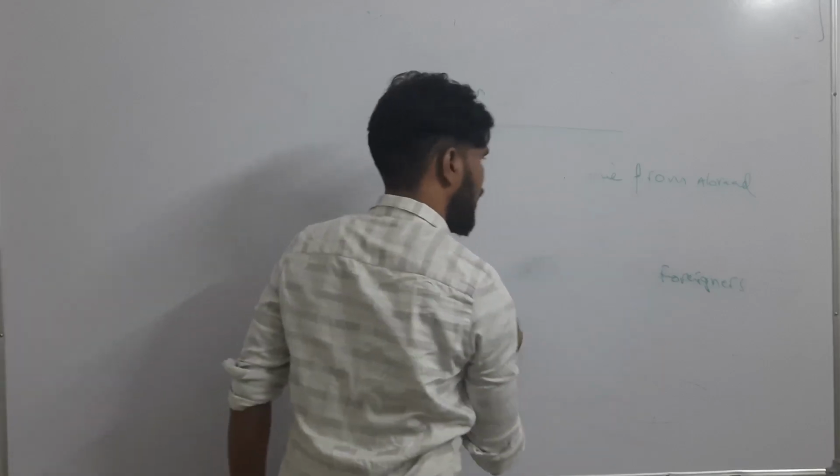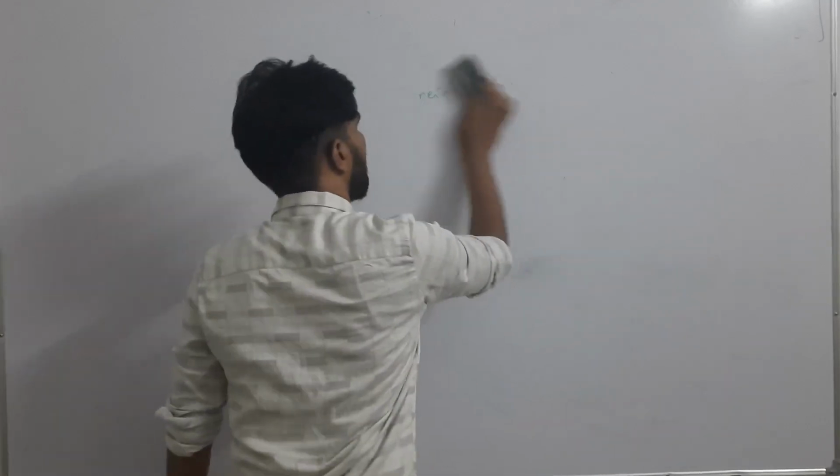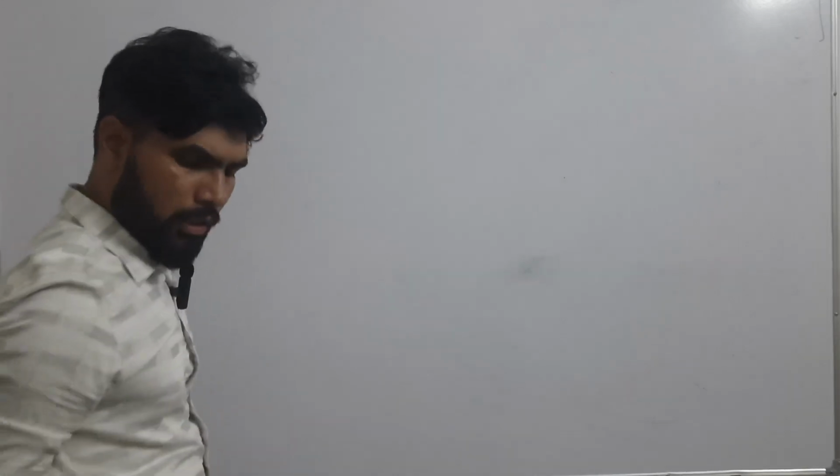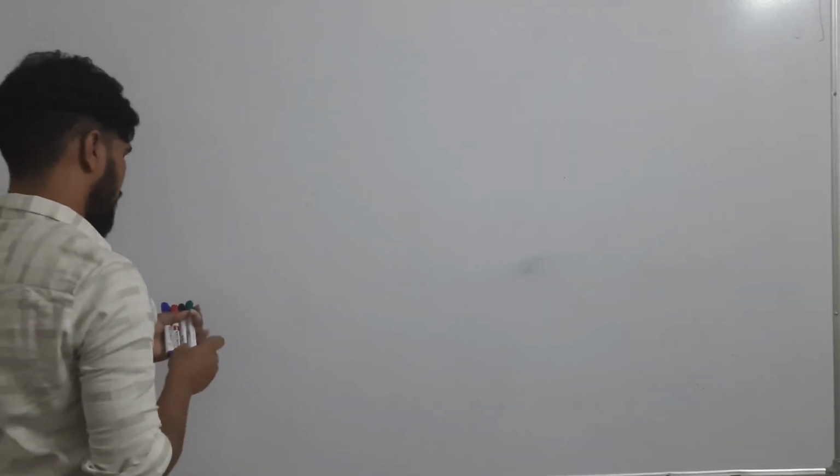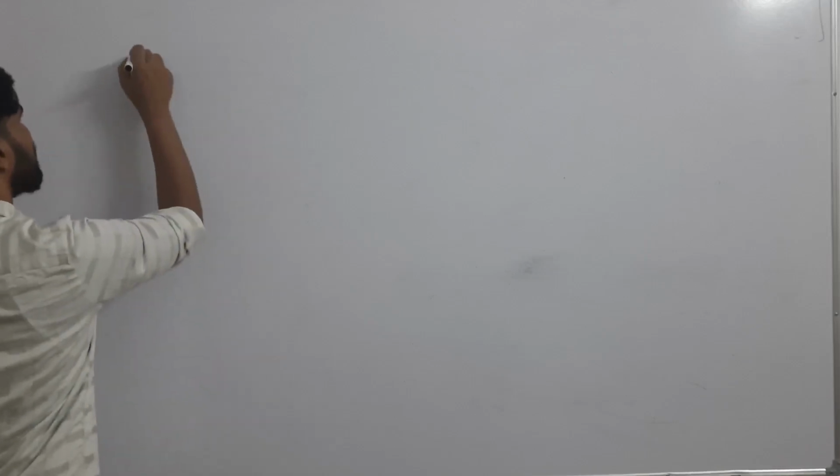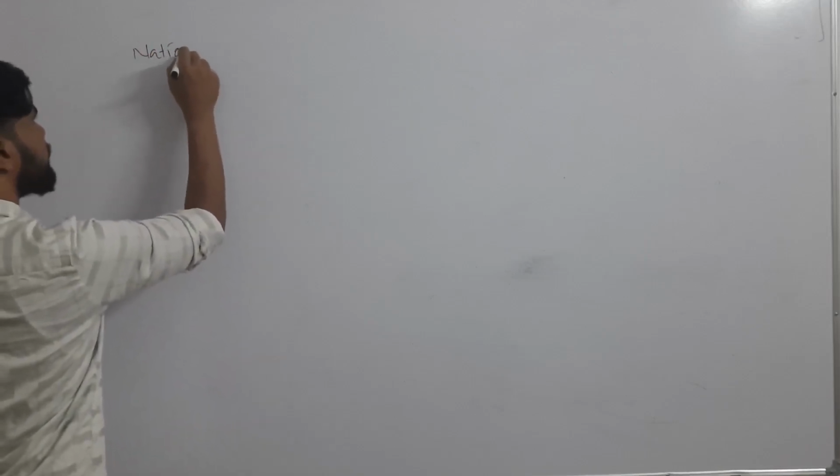After that, we have understood what is the meaning of national income, and two concepts are there in the national income.